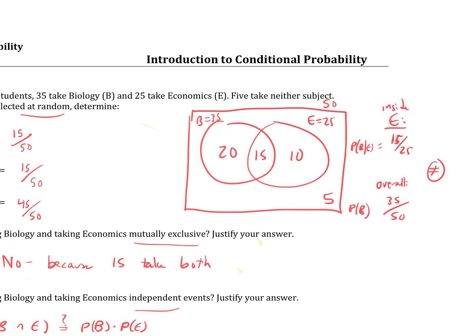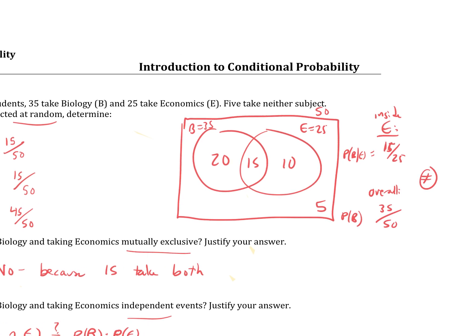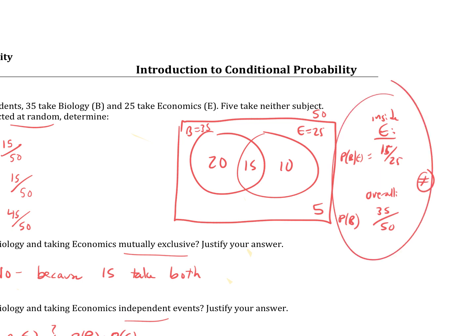Those aren't the same. So the "given that econ," which we have talked about recently, let's figure out the probability that you're taking bio given that you're taking econ, which is good because that's what this whole worksheet's about. If we factor in the econ and then say, okay, now it's a probability you're taking bio, that's different, right? That's a different probability than just taking bio. So taking econ does affect it. The probability you're taking bio is affected by taking econ, because I know these two probabilities are different.